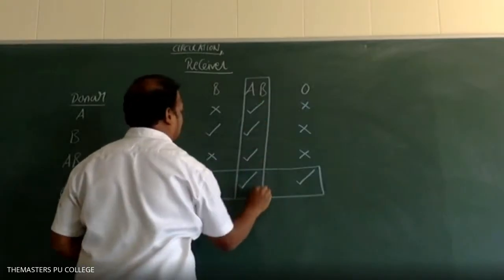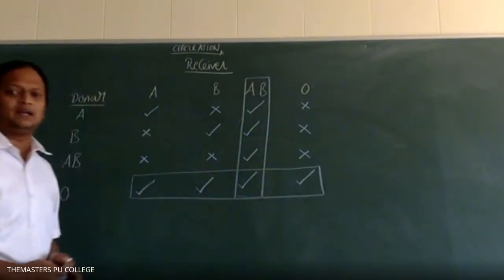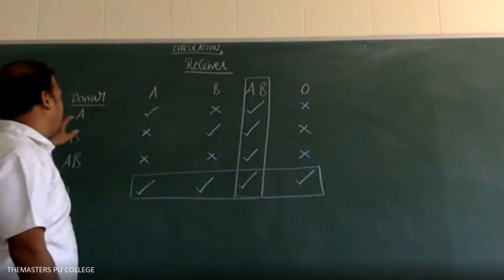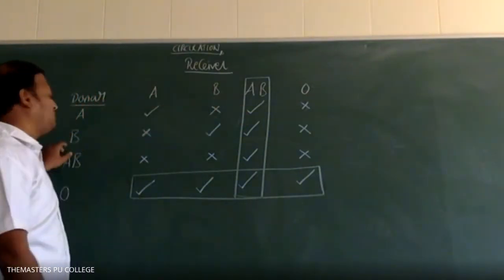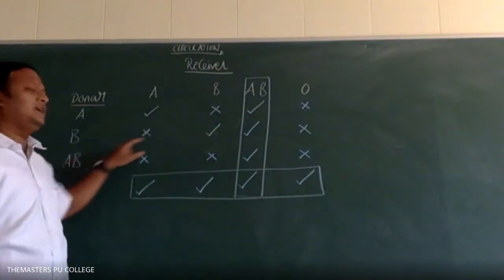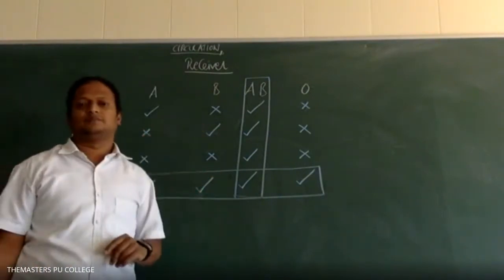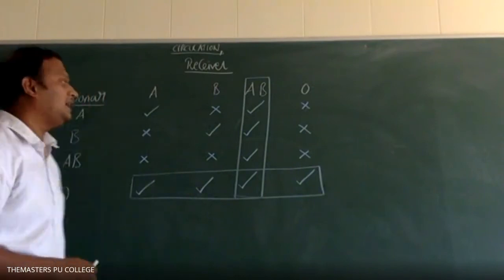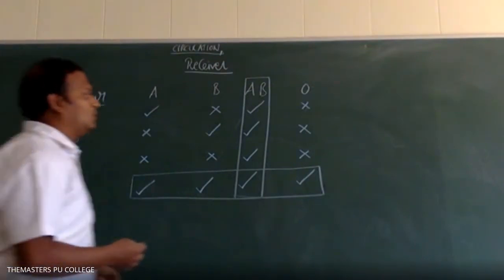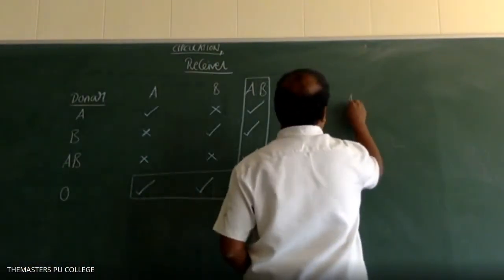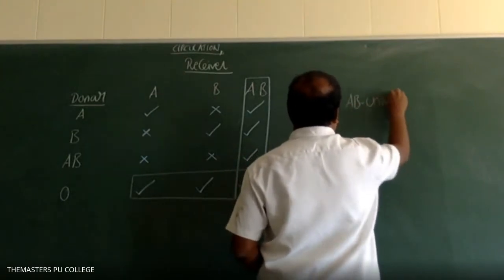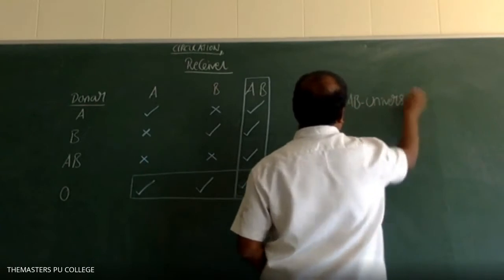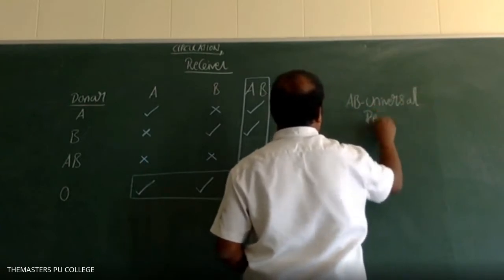AB can receive blood from all the blood groups: from A, from B, from AB, and from O also. Understood? So the AB blood group is called the universal receiver, and O is the universal donor.